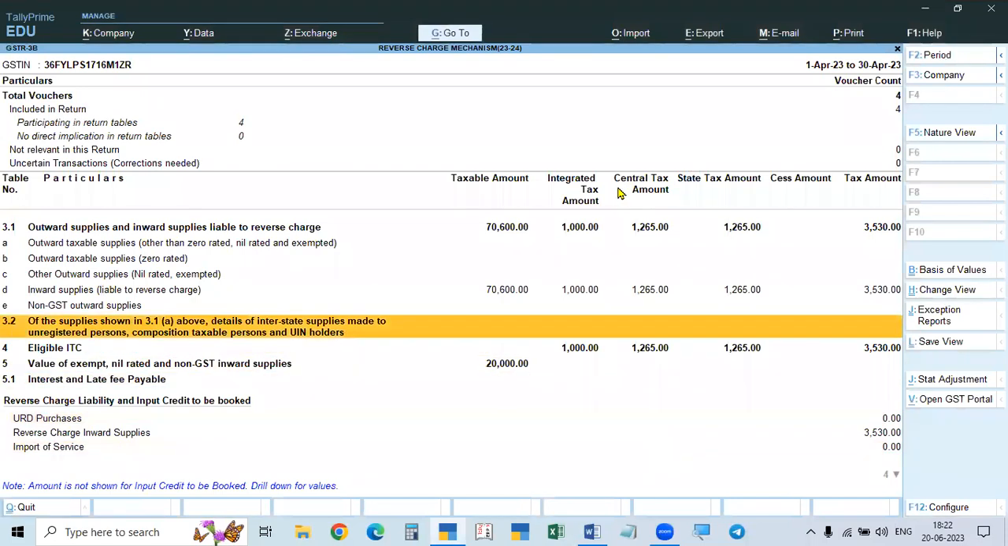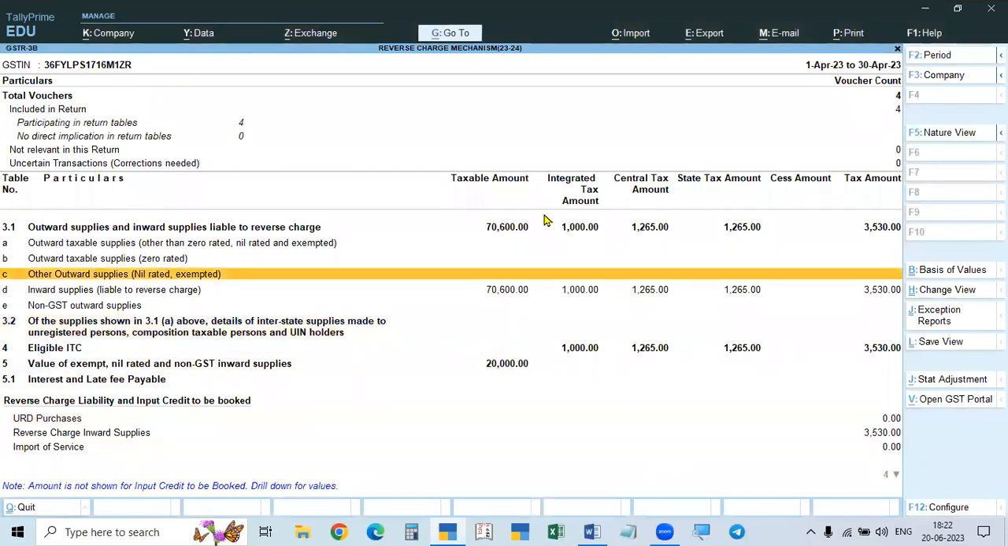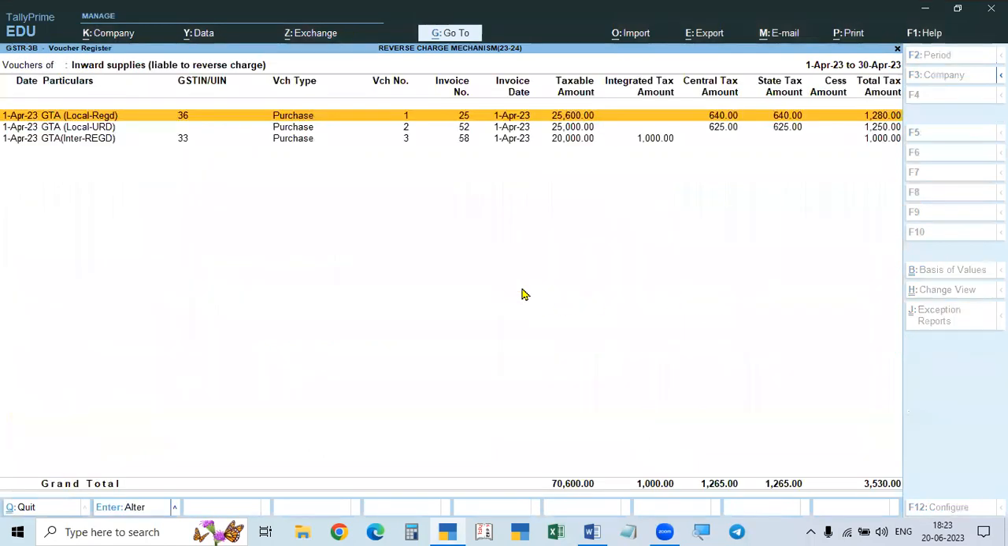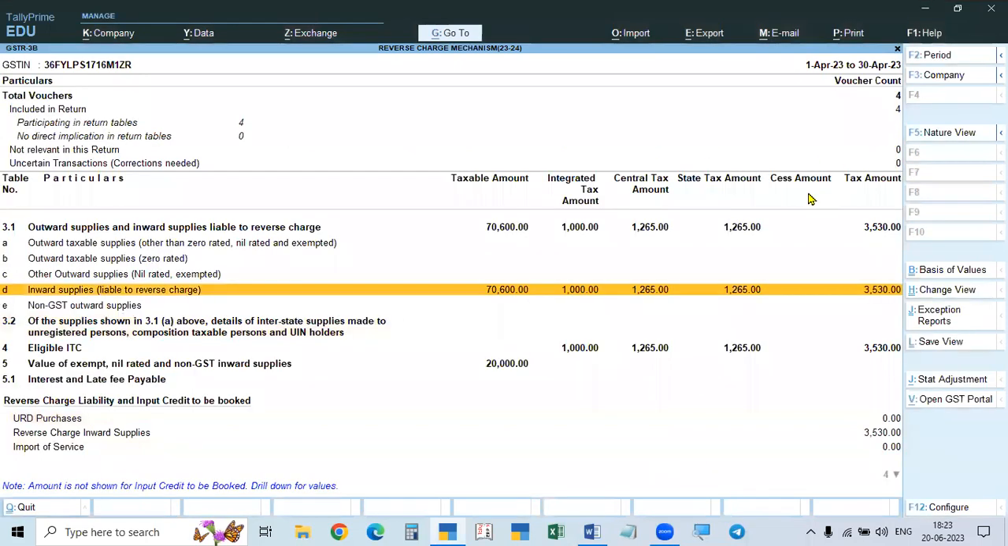Okay. So here in the GSTR 3B, this is the liability. See here, the inward supplies liable to reverse charge. It is showing all the three. One is interstate integrated tax, and the others are local, CGST and SGST. This is the total amount. So this is the total amount due.